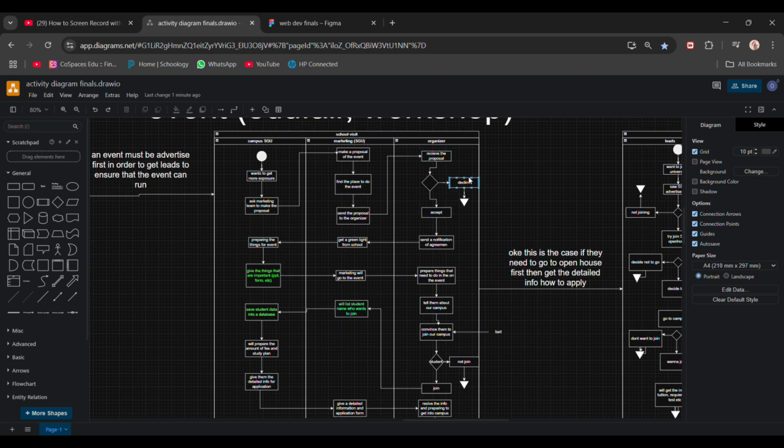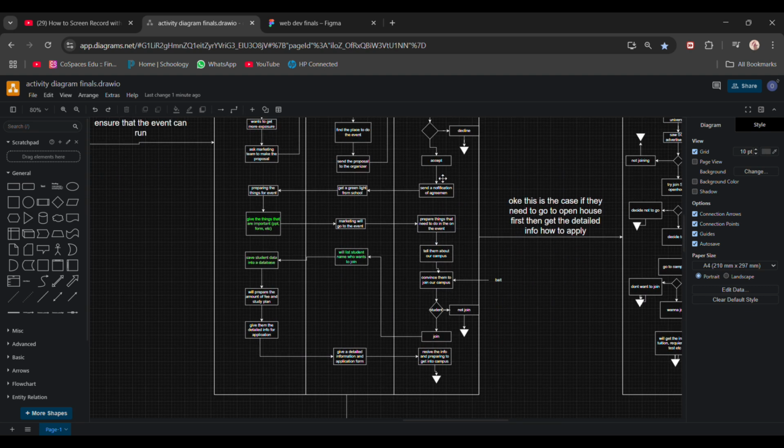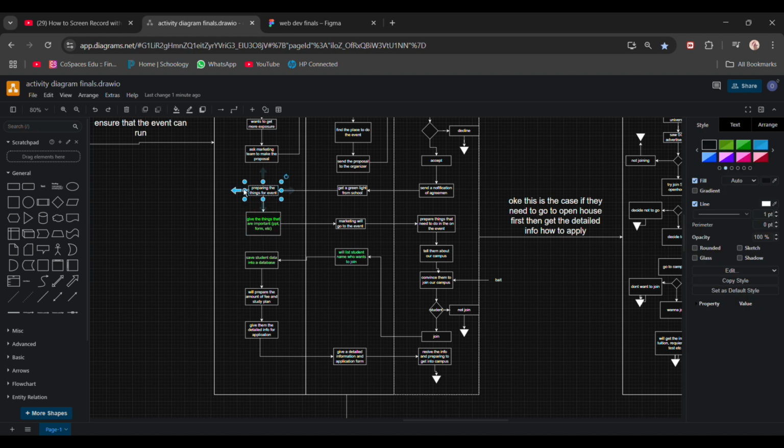If it's declined, then it's over. If it's accepted, we can move on and receive the notification of agreement, and then get a green light from the school or from the organizer. Then we prepare things such as the registration form, and also the promotion like a flyer, and give out the more important things. This is a brief explanation.